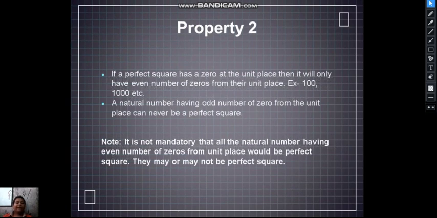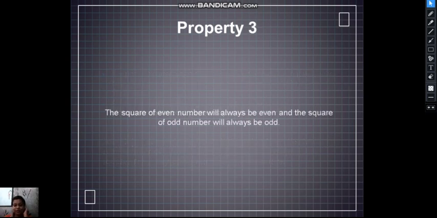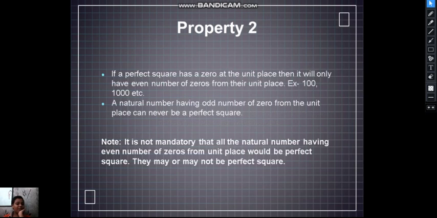Property 2. If the perfect square has a 0 at the unit place, then it will only have an even number of zeros from the unit place. 100 is a perfect square, 10,000 is a perfect square, but 1000 is not a perfect square. Why? Because if we count the number of zeros in 1000, it is an odd number. But 100 and 10,000 have an even number of zeros.